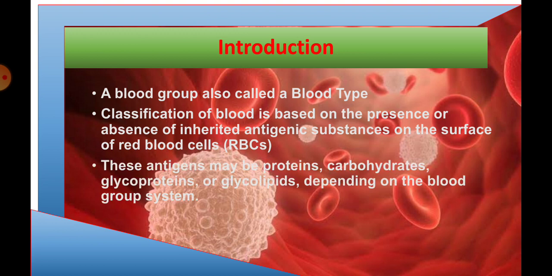Antigenic substances are those substances that can induce our immune system to produce antibodies, and the antibodies will fight against foreign substances, or the substances that came to our body from outside our body. And these antigens can be proteins, carbohydrates, glycoproteins or glycolipids, depending on the blood group system.